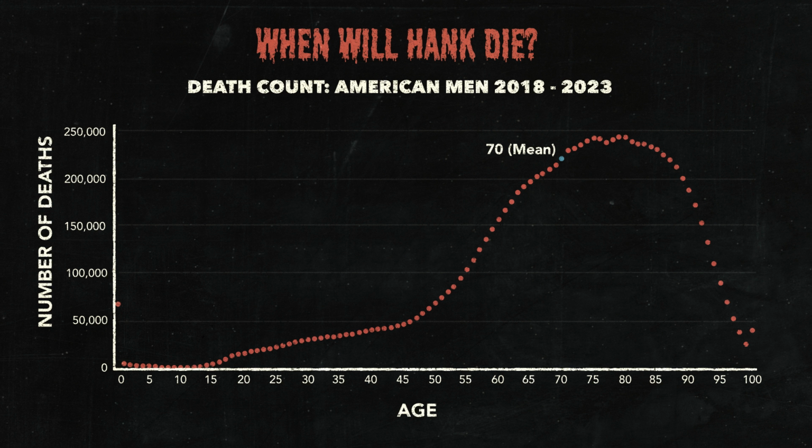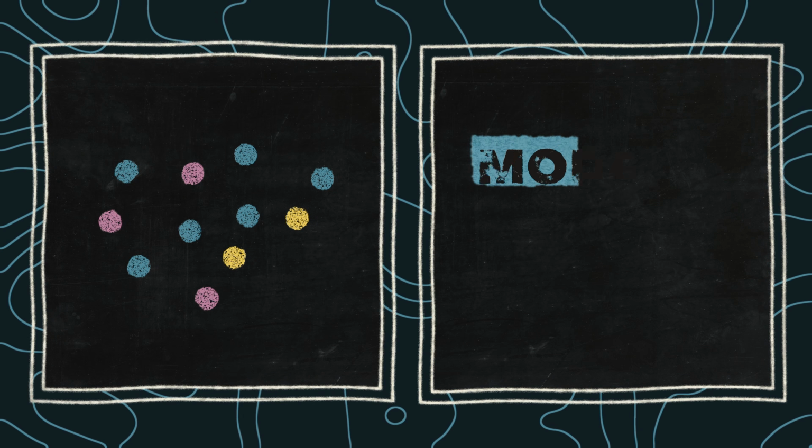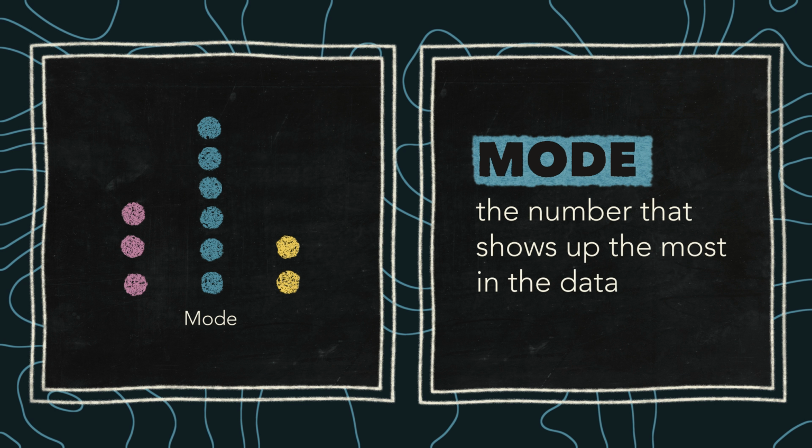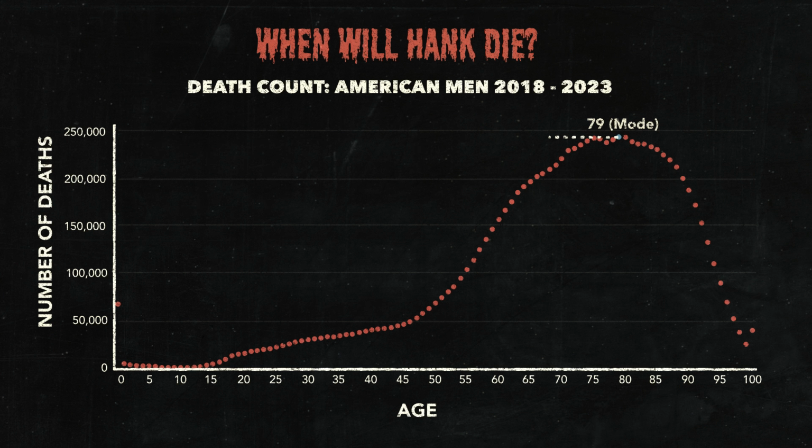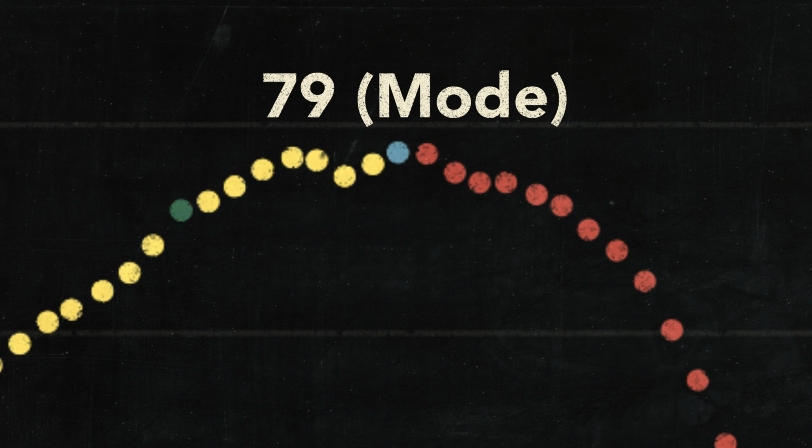But that mean is dragged down by people who died way younger than 70, even though there are fewer of them. So maybe I don't actually want the average. Maybe instead I want to know the most common age of death, or the mode. That answer is actually way different from the mean. The mode is the number that shows up the most in the data, which is where we get 79 from. But actually, most of the numbers in the sample are to the left of the mode, so it's actually more likely that I'd land on one of the numbers under 79 than that I'd land squarely on or after 79.